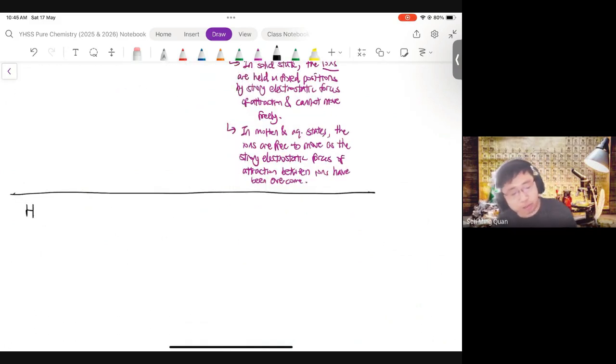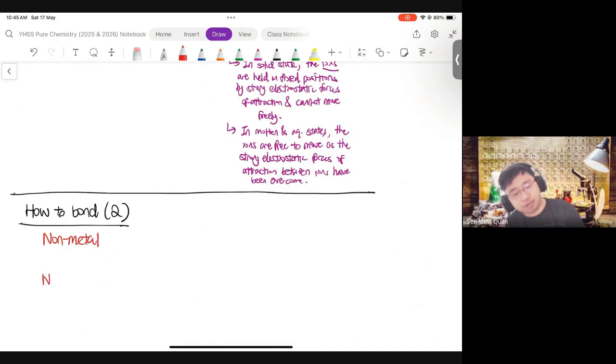Today we'll only do the giant ionic lattice, simple molecular structure, and giant molecular lattice. So, how to bond, part 2. How to bond, part 2 involves a non-metal with a non-metal.